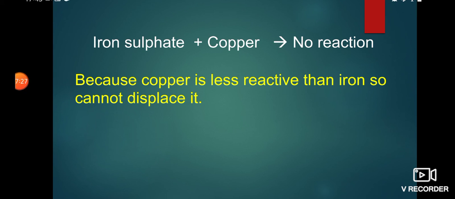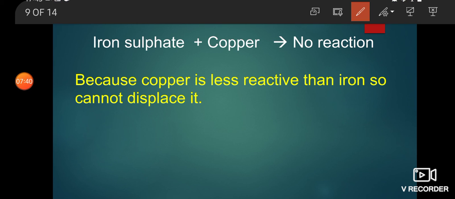Suppose iron sulfate reacts with copper, there is no reaction. Means in this reaction, because copper is less reactive than iron, it cannot displace it.